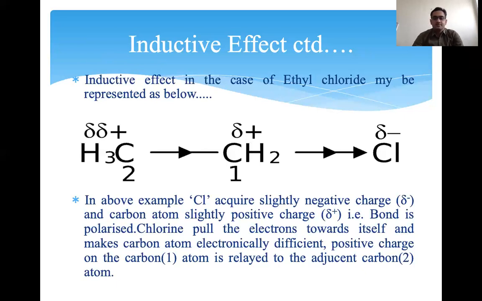The bond is polarized: chlorine pulls the electrons towards itself and makes the carbon atom electronically deficient. So the positive charge on the first carbon atom is relayed to the adjacent carbon 2.